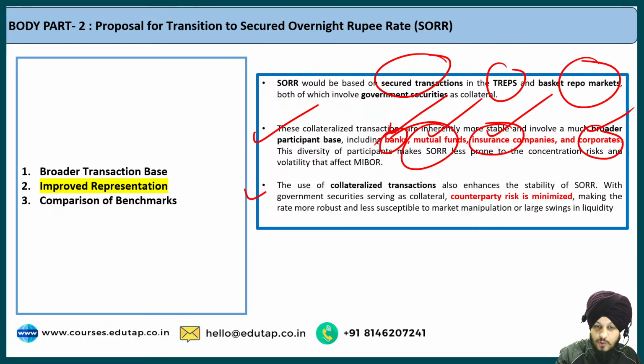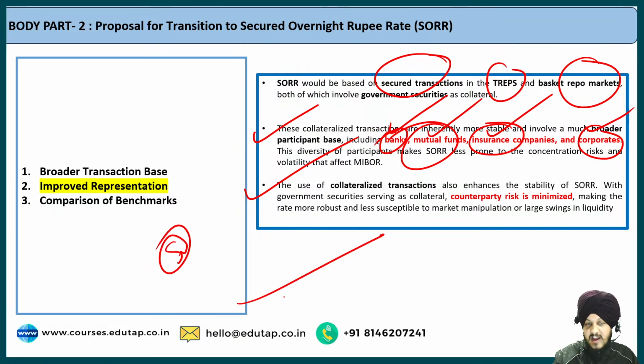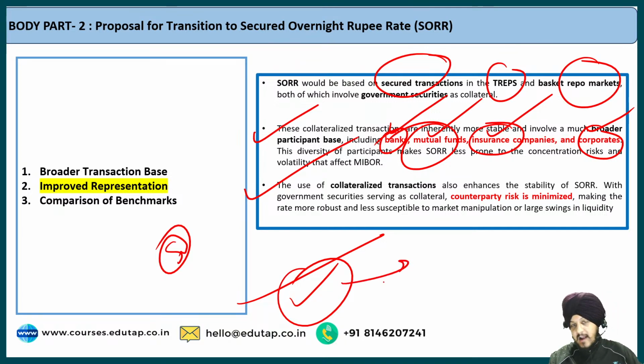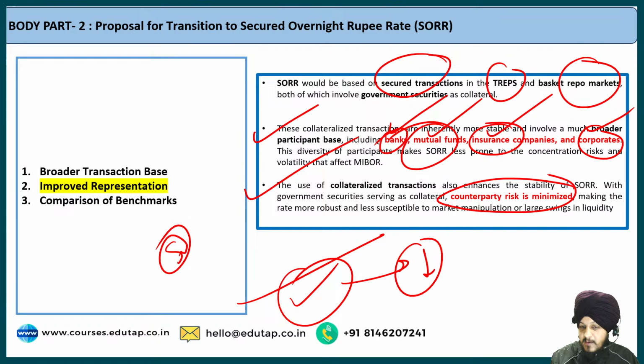Apart from that, collateralized transactions are very much secured, because there is some kind of security or collateral attached to them. Because of this collateral, the risk on the party that is giving the loan and also the one borrowing is very much reduced. So the counterparty risk is minimized because of the secured nature of the whole transaction. So I hope it is clear to you.